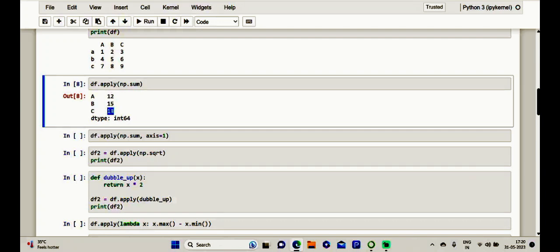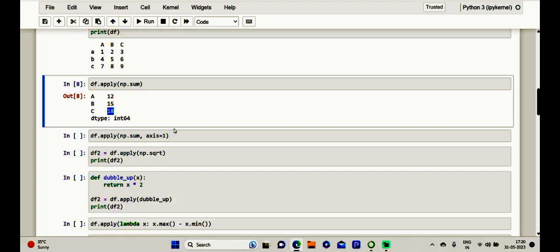And for the C column, 3, 6 and 9, of course, we get 18. And if instead we want to apply this function line by line, it would be sufficient to explicitly specify the axis parameter as an argument and set it to 1.